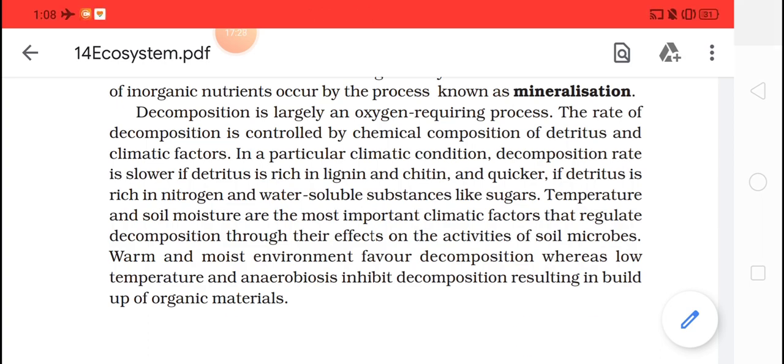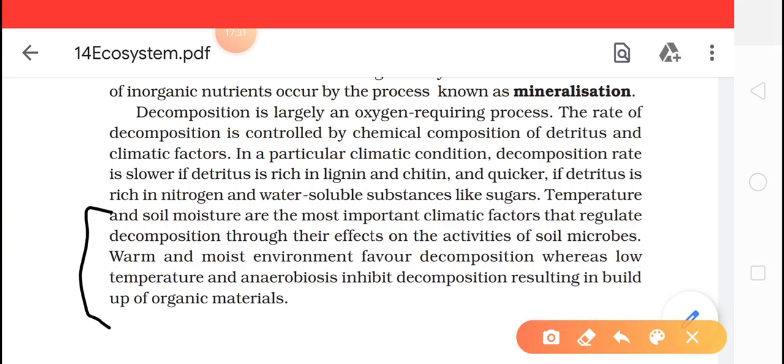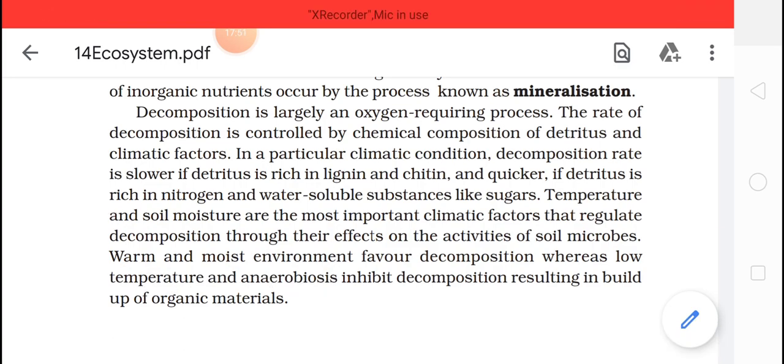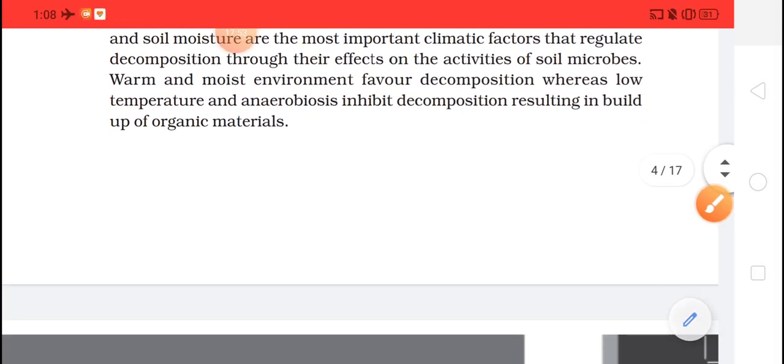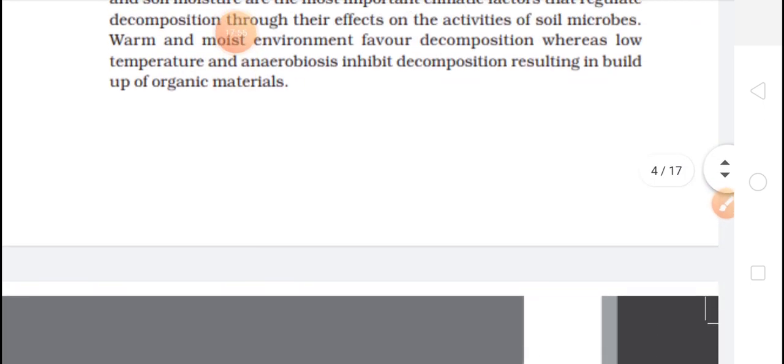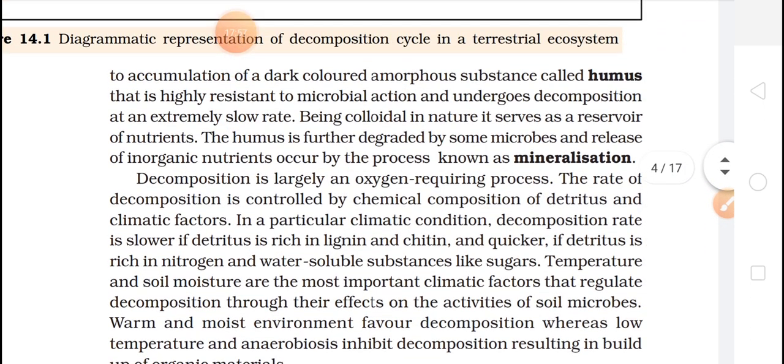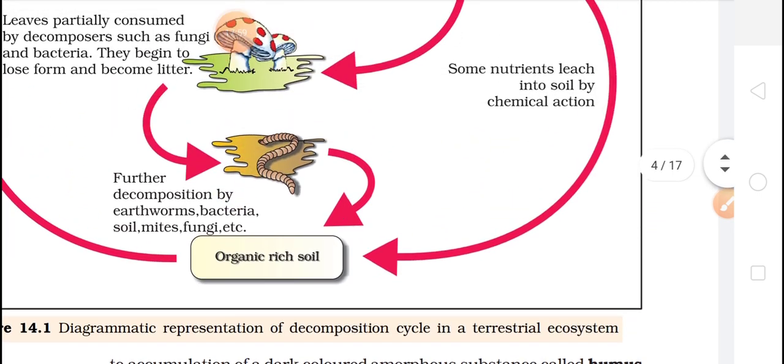So these are a few things that you should know. That a moist and warm environment favors the decomposition process. Whereas low temperature and anaerobiosis, that is the absence of oxygen, will inhibit the decomposition process. So these are a few of the points that you should know. So with this we have finished with the process of decomposition.